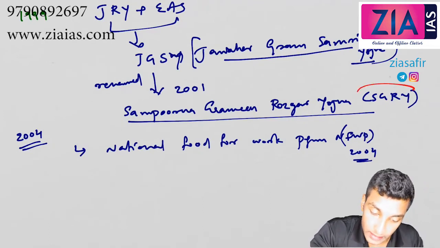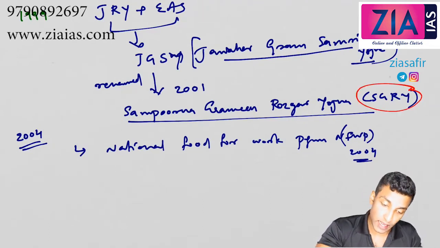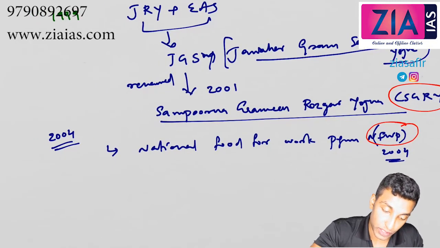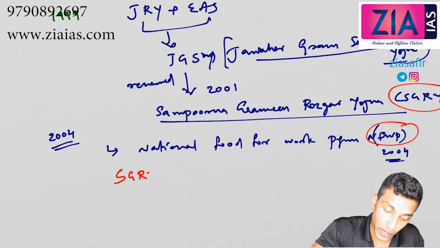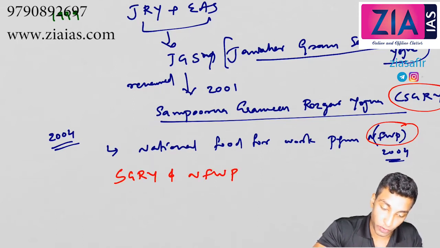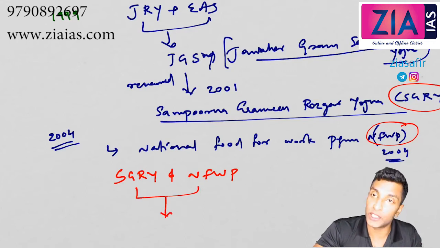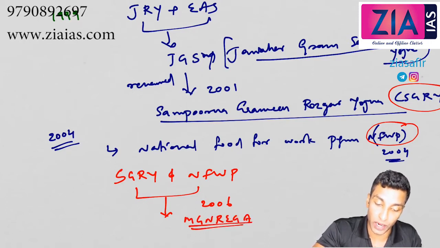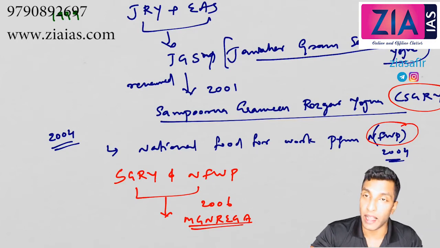SGRY, right, and this new scheme NFWP. Now these two will be merged. SGRY and NFWP, National Food for Work Program, will be merged in 2006 into MGNREGA, Mahatma Gandhi National Rural Employment Guarantee Act.